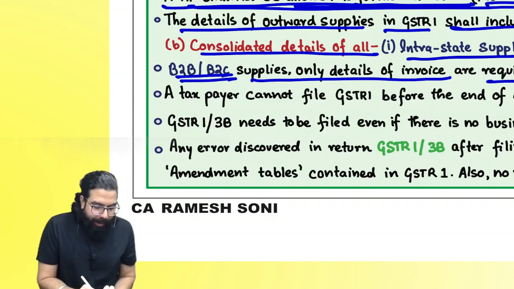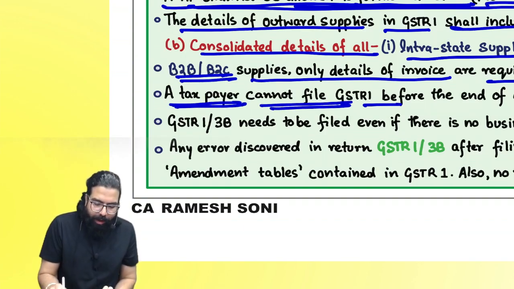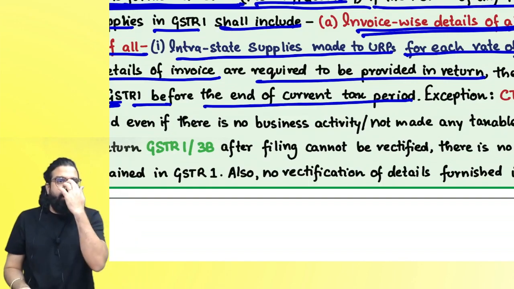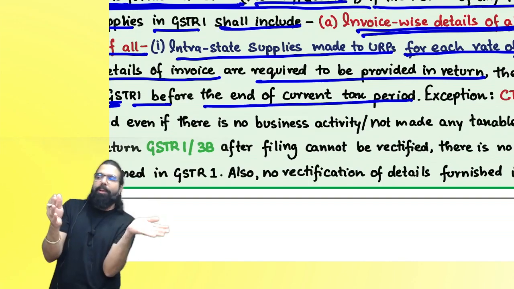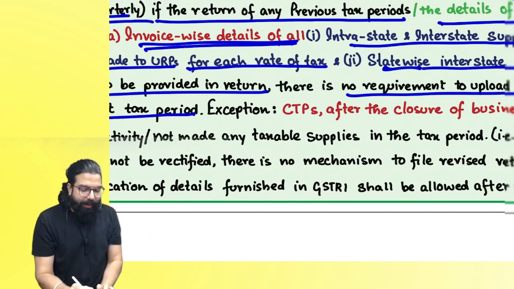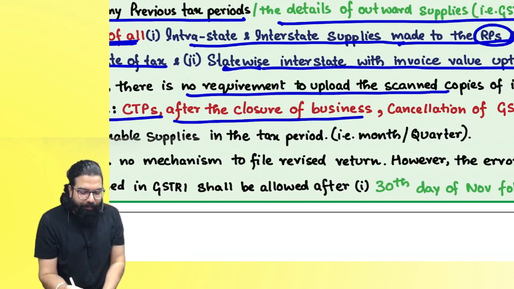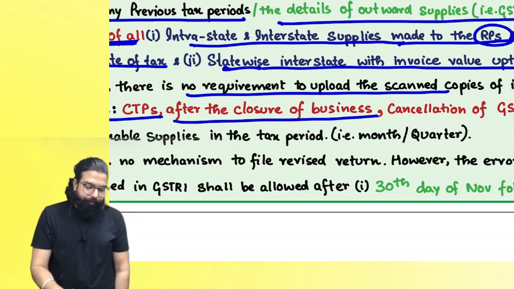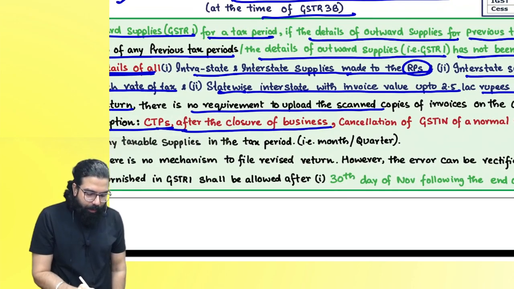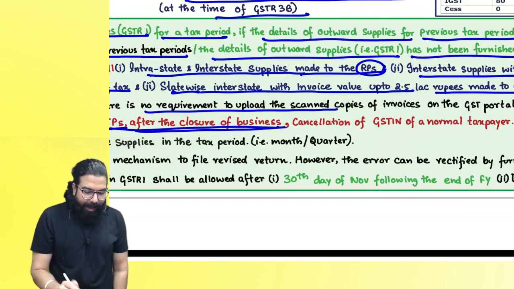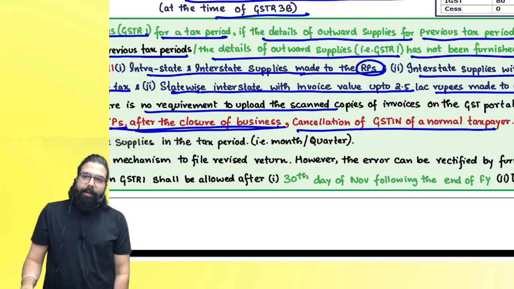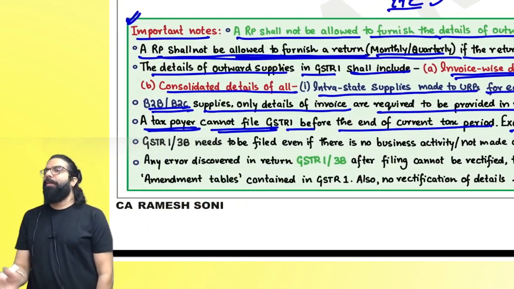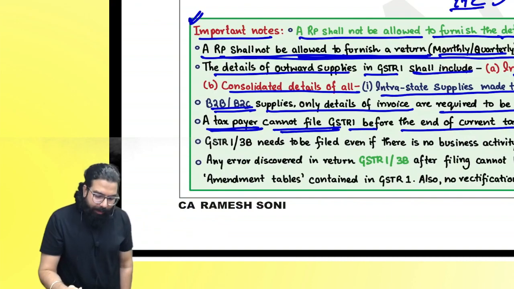A taxpayer cannot file GSTR1 before the end of the current tax period. Correct or not? Once the month gets over, only then you can file your GSTR1. But there is an exception. Casual taxable person can file after the closure of business. And a person whose registration has been cancelled also can go ahead and file even if the tax period has not got over. The next one over here.